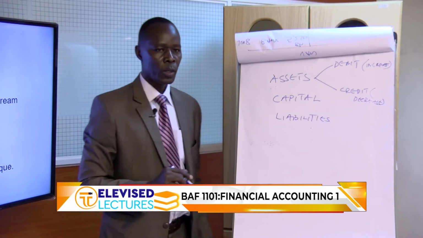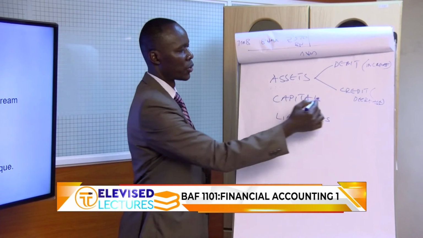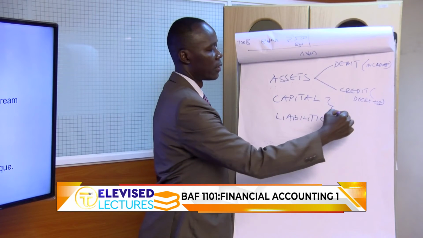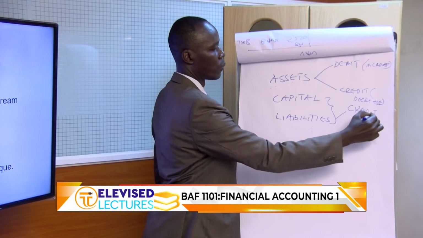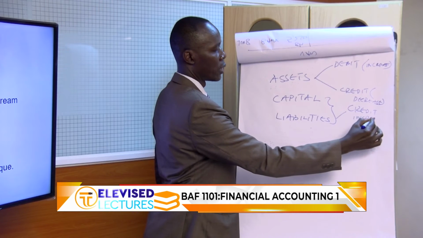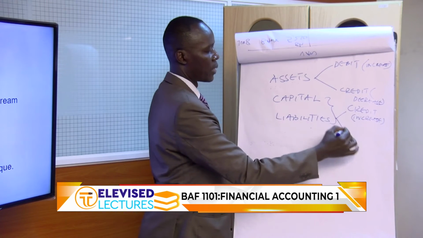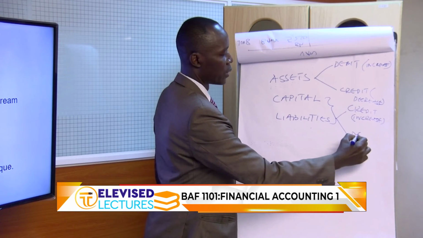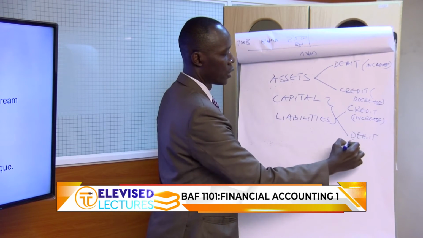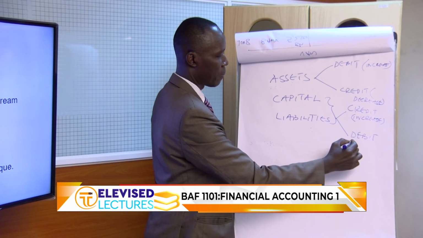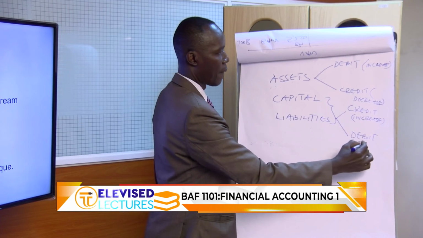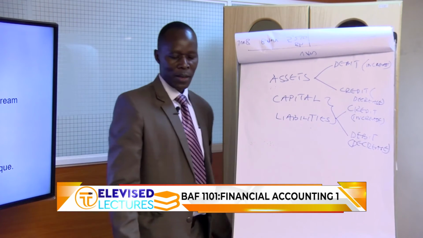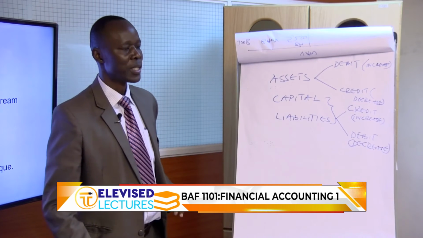For capital and liabilities, it's the opposite. If there is an increase, then you credit. But if there is a decrease in liability or capital account, we need to debit. So these are the rules of double entry for decrease. But now I need to introduce a very important asset called stock.